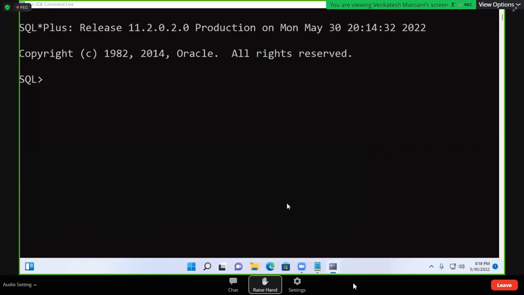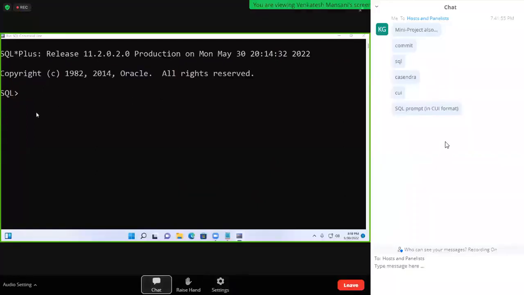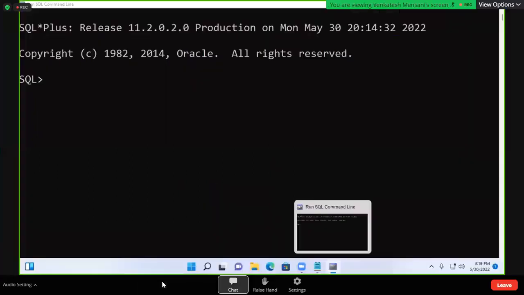Any other answer? Those who didn't give an answer, what is your answer? Command. Database application. Okay. See, just now I gave the diagram. One is database, one is application. Application communicating with database is called database application.